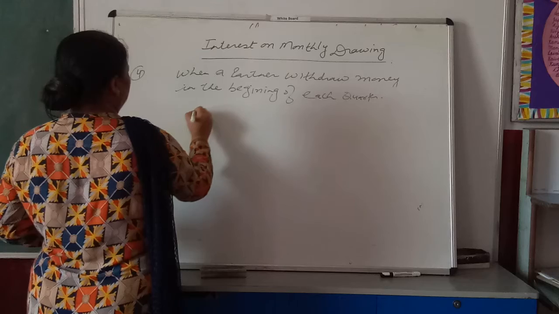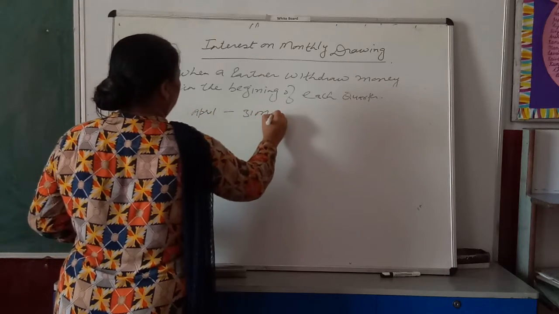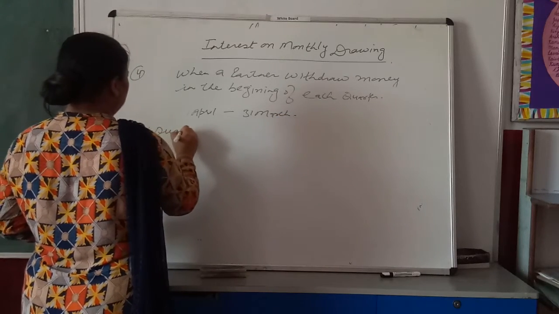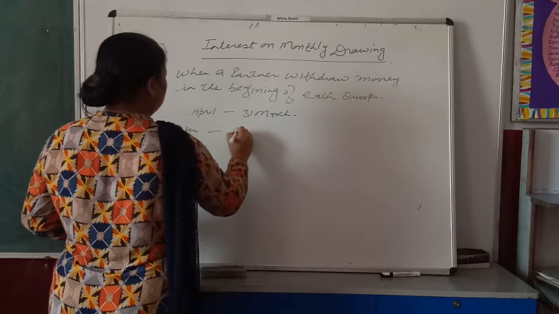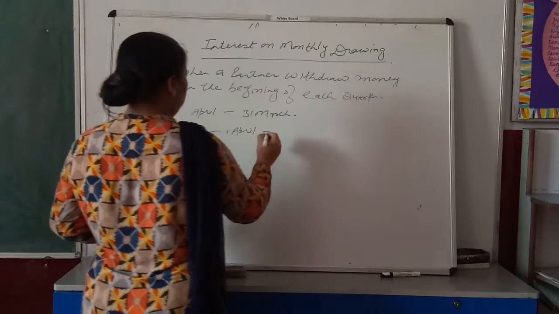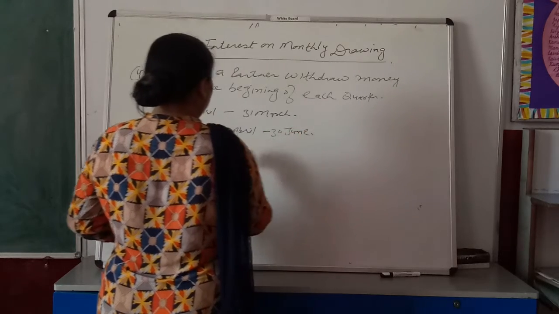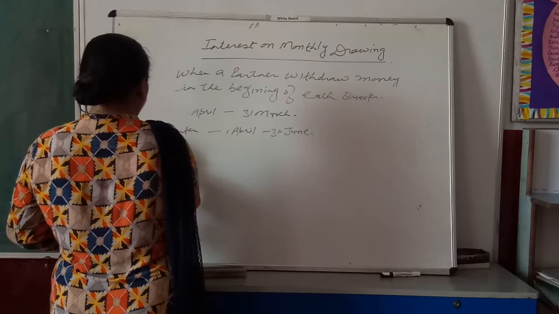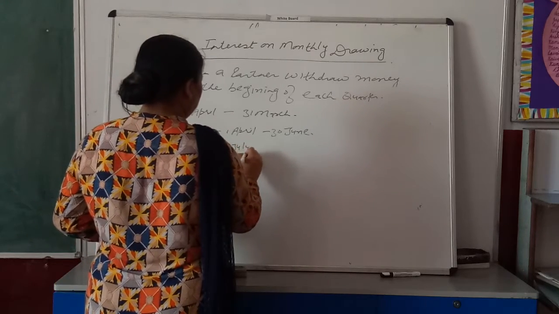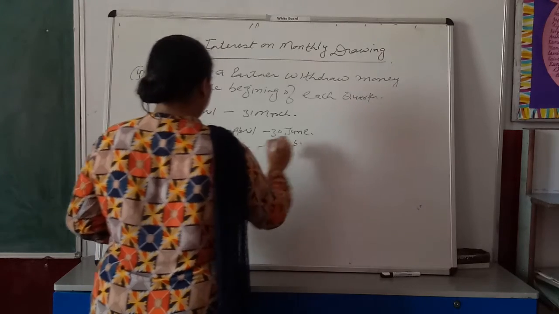That is, if your year starts from 1st April and ends on 31st March, then your first quarter is 1st April to 30th June. Then the second quarter is 1st July to 30th September.